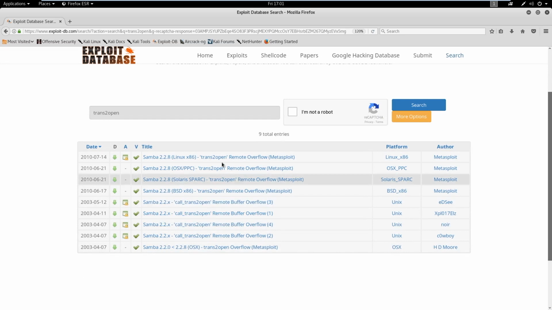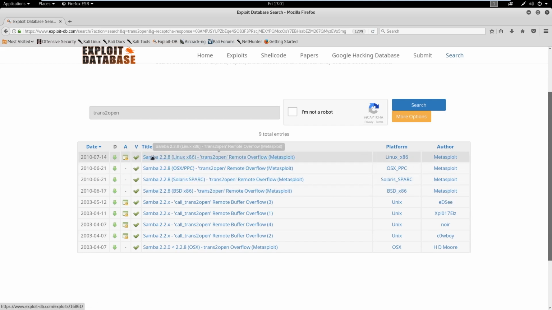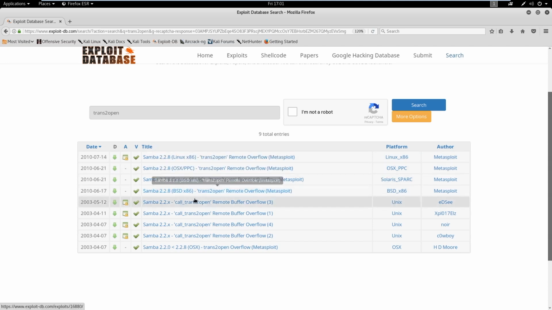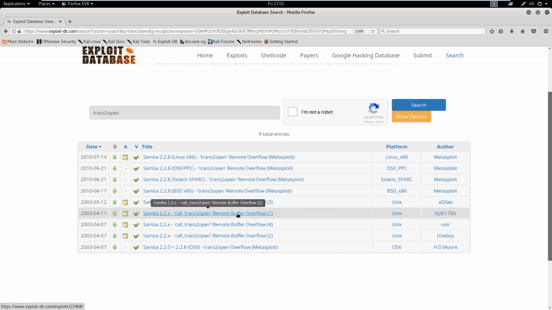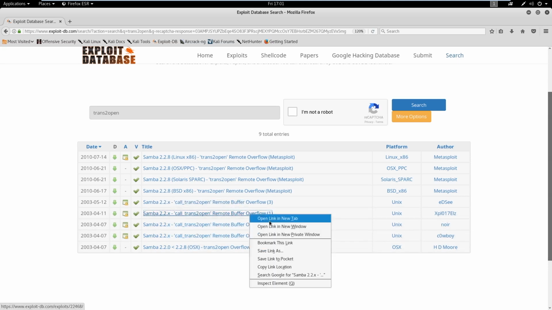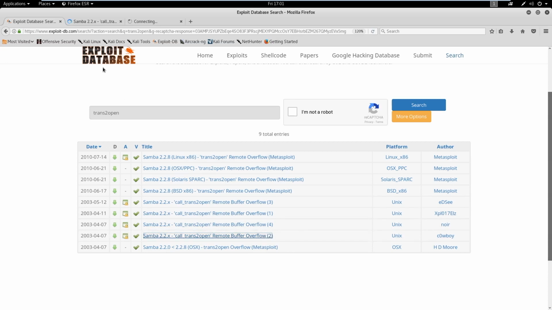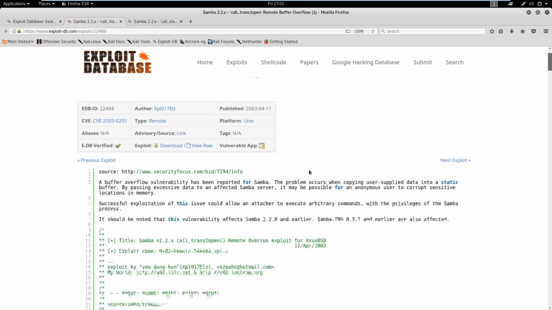Yeah, so this is some more information about what we're seeing. You can see these are Metasploit modules right here. And we have different OS types. So Linux x86, OS X, BSD, Solaris. And then you kind of see the Unix ones here, 1 through 4. So really you'd have to come in here and see what the differences are, if there's any. It could just be that somebody updated the code or somebody rewrote the code to be a little better or just different.